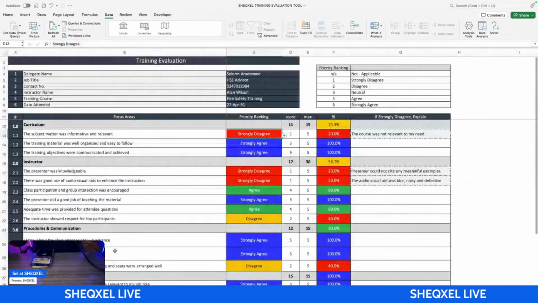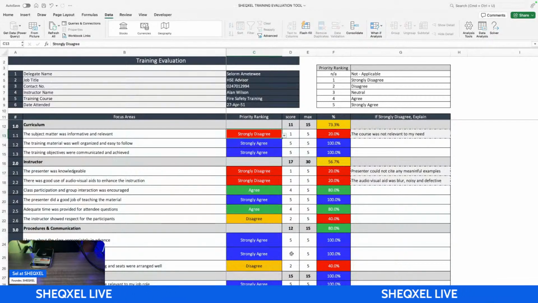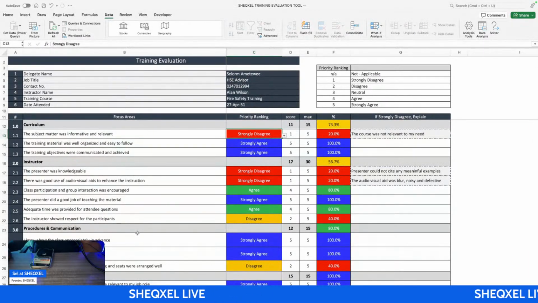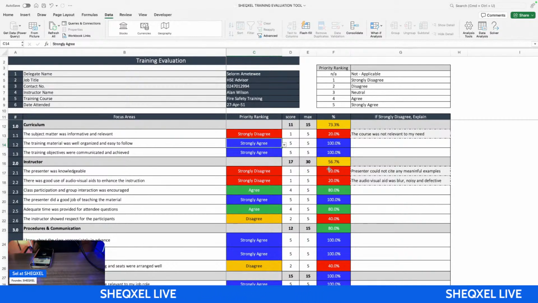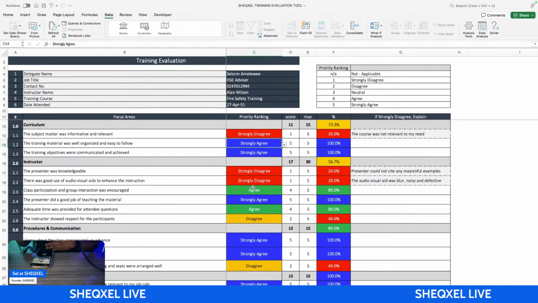Now take note that this template can be applied to any form of evaluation of any process. It's not only training evaluation. You can evaluate any process within the management system. And as far as the evaluation has a questionnaire like this, and the responses are strongly disagree or whatever, all of these responses, what it means is that we can customize a template like this for you. So that also means that if you're looking at this template, don't just look at them on face value. Try and understand how you can apply to your workplace, to your own processes, to your own workflow. And then you can even reach us and then let us customize something similar for you.